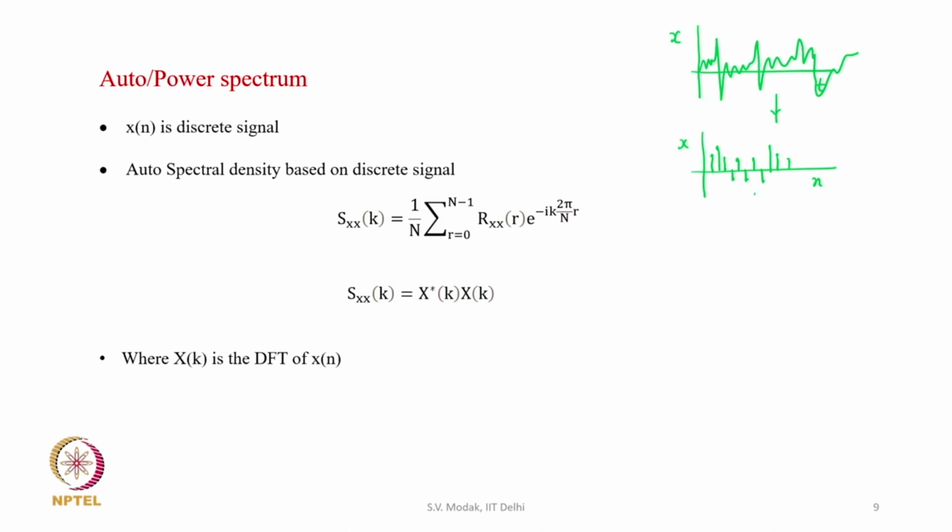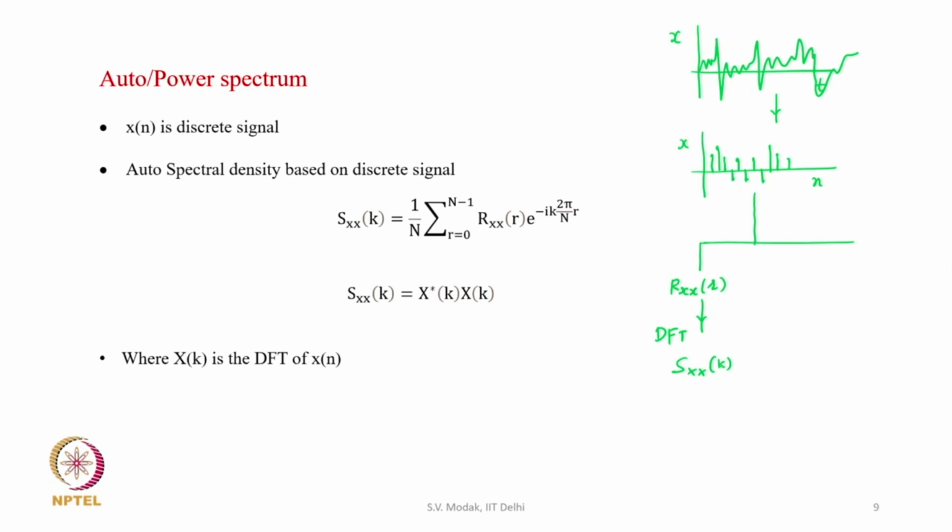Now we can find the autocorrelation function of this, that would be Rxx[r], where small r is the sample number. Then we can find the DFT of this, and this would give us the auto spectrum of the signal.